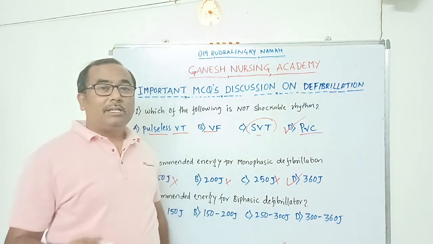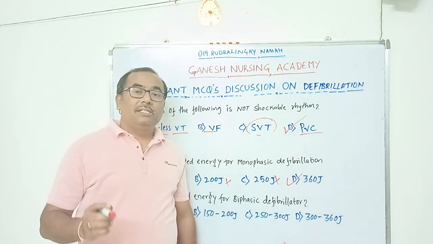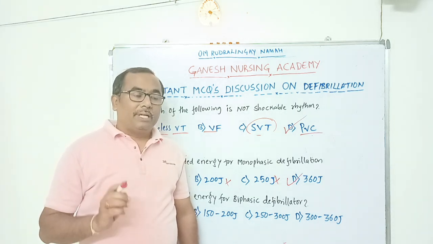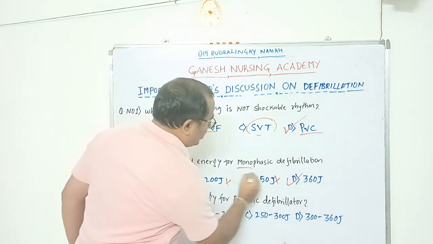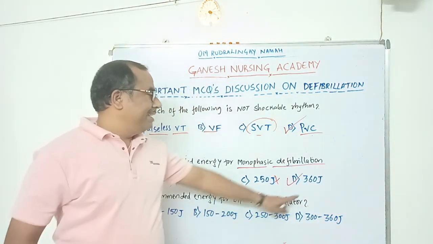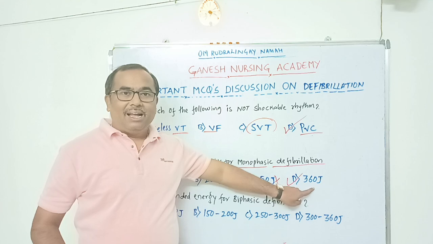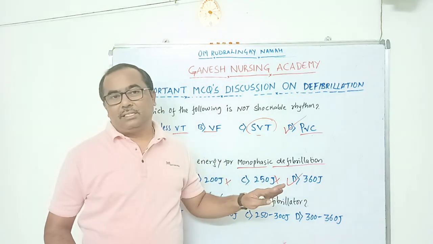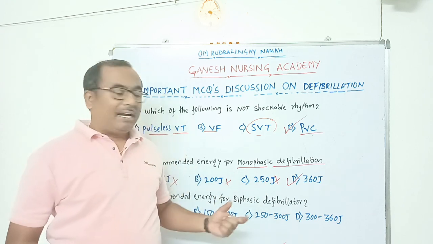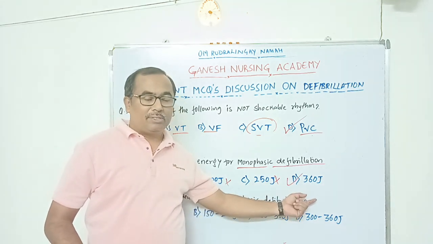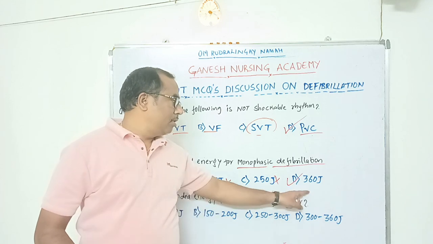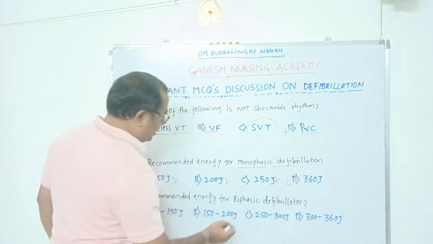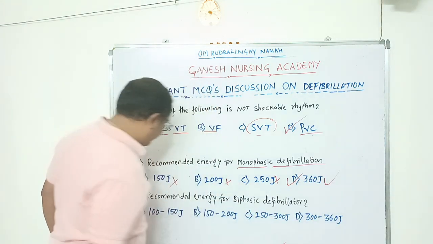When you use a monophasic defibrillator, we directly select 360 joule energy and directly deliver the shock to the patient. It is not like 150, 200, 300, then 360. We go directly to 360 joule, and the shock is delivered. So the answer for this one is 360 joule. The recommended energy for monophasic defibrillation is 360 joule.